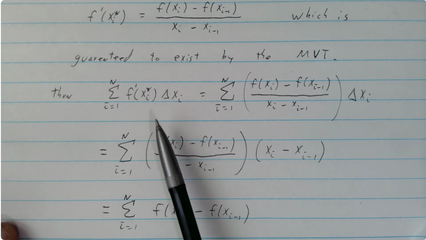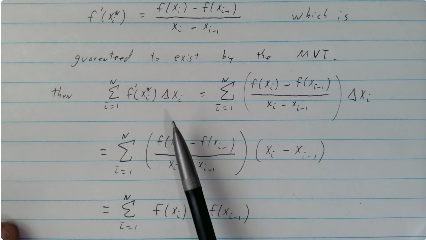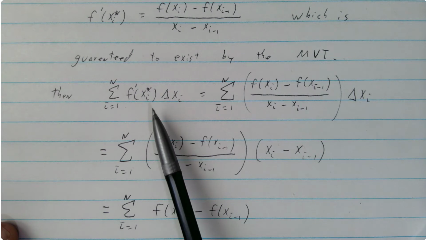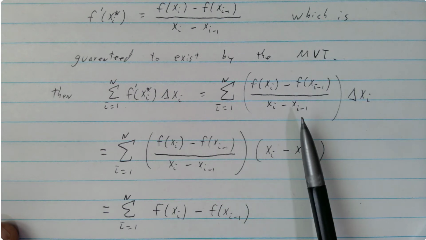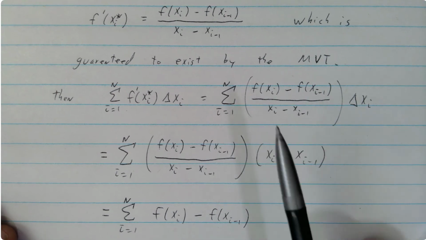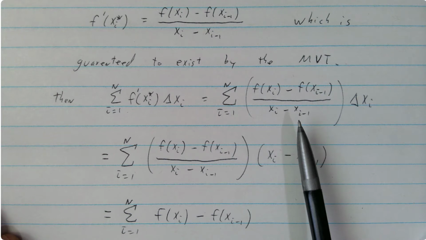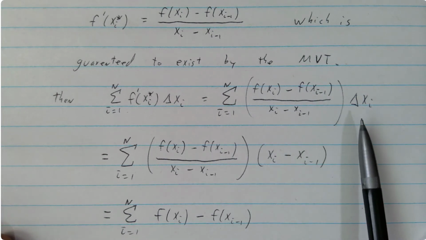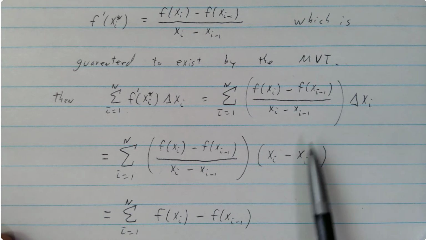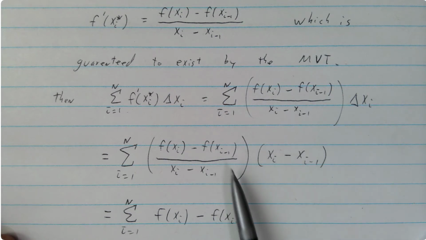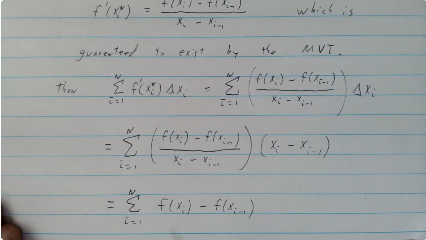Then if we look at the Riemann sum here, I can replace this f prime evaluated at xi star with, well, since we chose that point so it satisfies the mean value theorem, this will hold for each of those subintervals. But what does delta xi equal? It's just the length of the subinterval, or in other words, xi minus xi minus 1. So this equals that, and it'll cancel the denominator. And we have what we often call a telescoping sum.